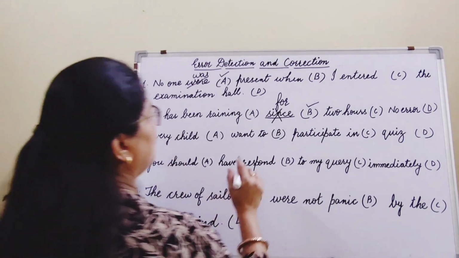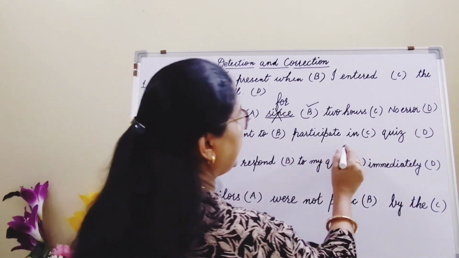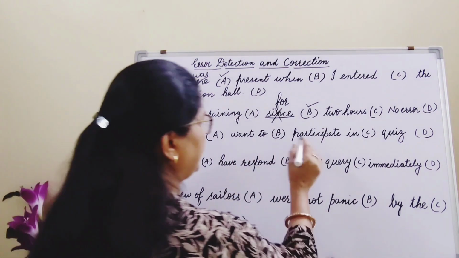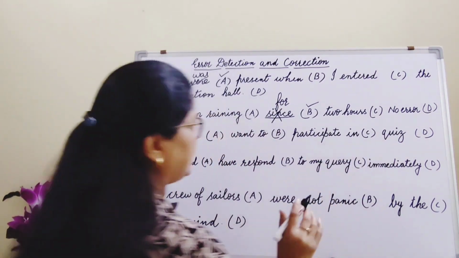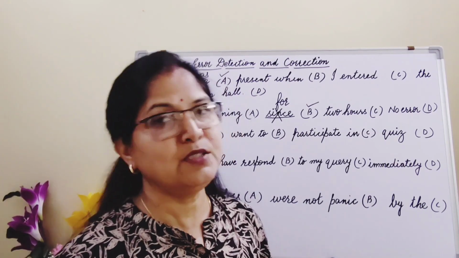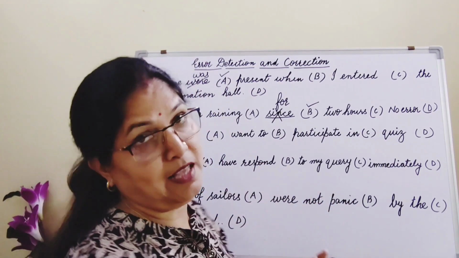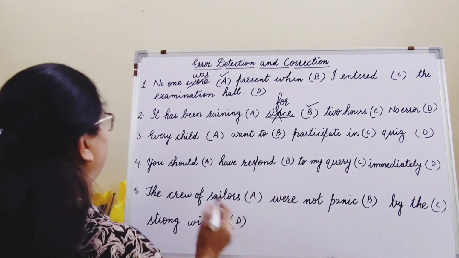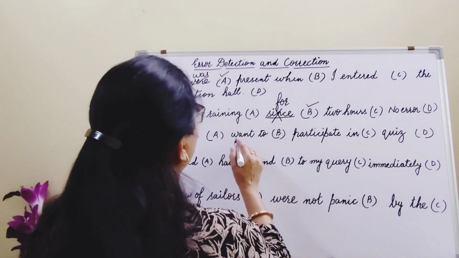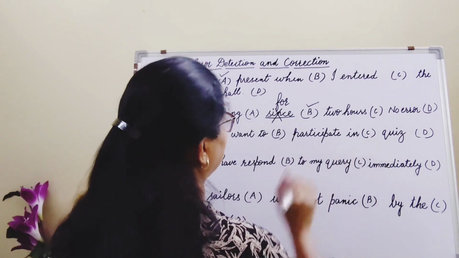Every child want to participate in quiz. There are 4 parts and the no error option is not given. Certainly there is some mistake. Okay, so let's find out. Every child, I don't find any mistake. Every child, it's okay. Want to participate in the quiz.